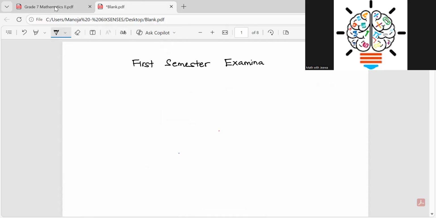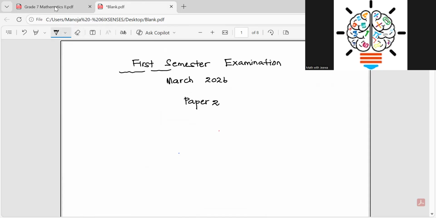Then you write the year. Let's say if it is this time's paper, you can write March 2026, and then you write paper 2. You just see, children, that when you start something like this, you can take the ruler and nicely underline it, right? And you just see how neat it is when you start something like that.